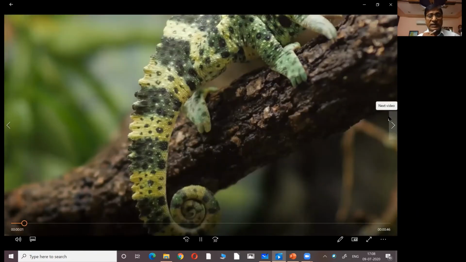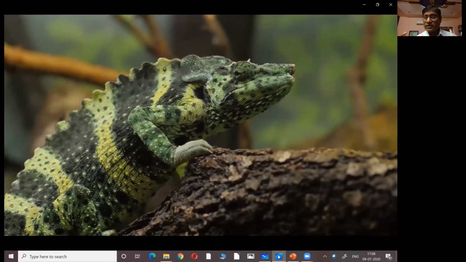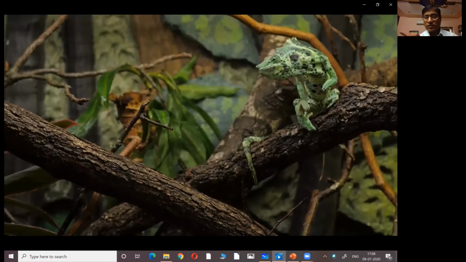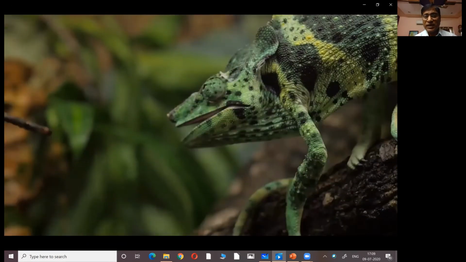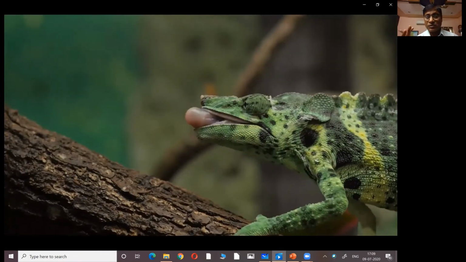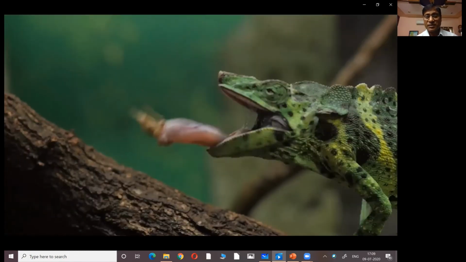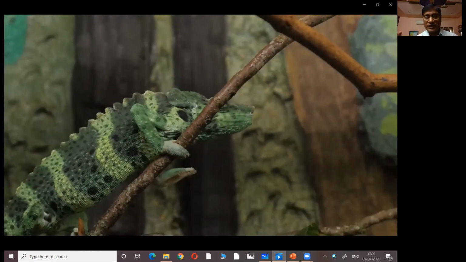Now swallowing. In this method, they take the total organism into the mouth. This is a chameleon. See, the tongue of the chameleon can protrude out to 1 foot distance.